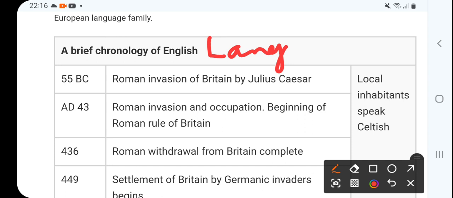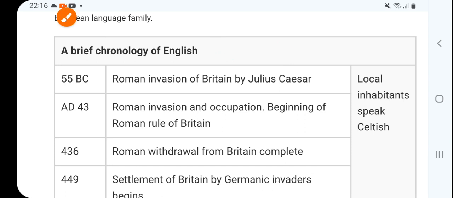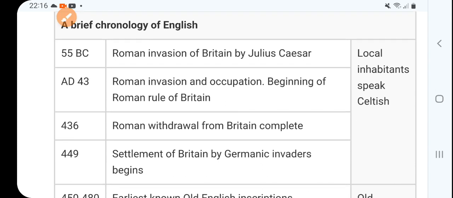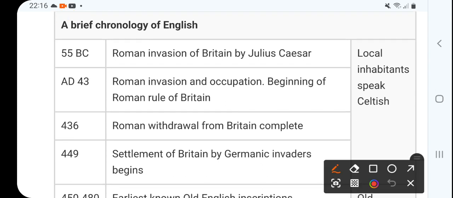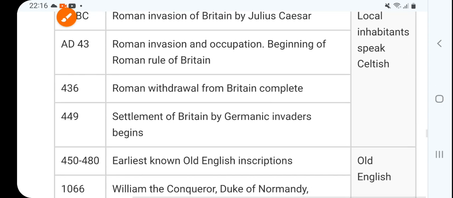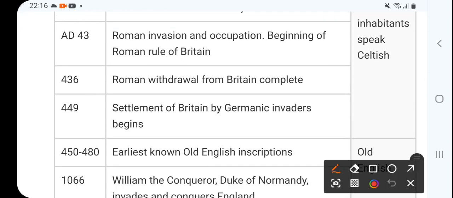First, 55 BC, the Roman invasion of Britain by Julius Caesar. The local inhabitants spoke Celtic. We already discussed the Roman invasion and occupation, the beginning of Roman rule of Britain, then the Roman withdrawal from Britain complete, and then the settlement of Britain by Germanic invaders.